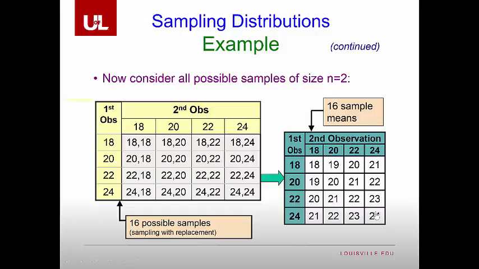Okay. Notice that we do have some extreme values. We have a 24 in this corner and an 18 in this corner. This is the low and this is the high. But we have a lot of values that are right around the population mean of 21.